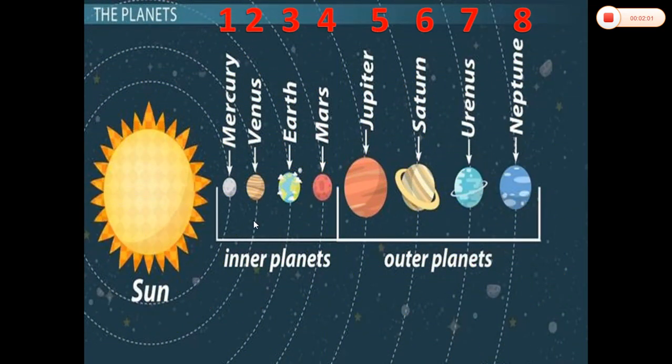So let's see the picture of our solar system with the sequence of the planets: at number 1 Mercury, second Venus, third Earth, fourth Mars, 5 Jupiter, 6 Saturn, 7 Uranus, 8 Neptune. This is as per our trick: my very educated mother just served us noodles. So dear friends, planets 1 to 4 are known as inner planets, and after that they are known as outer planets. Let's move to our questions.